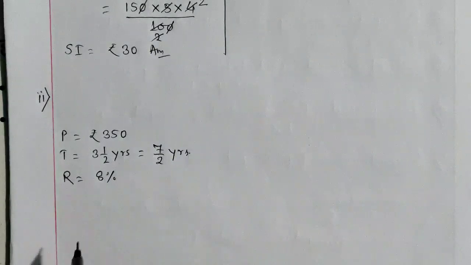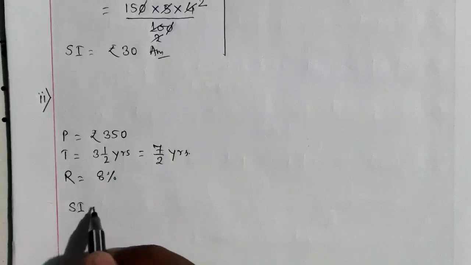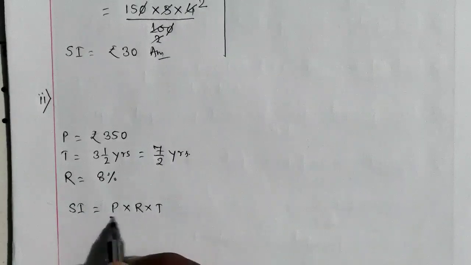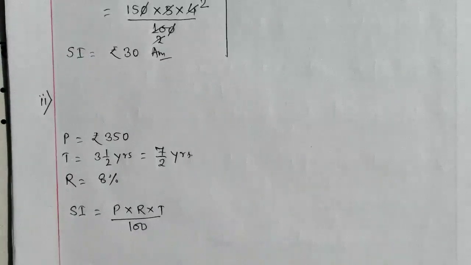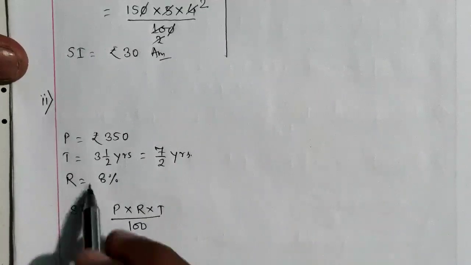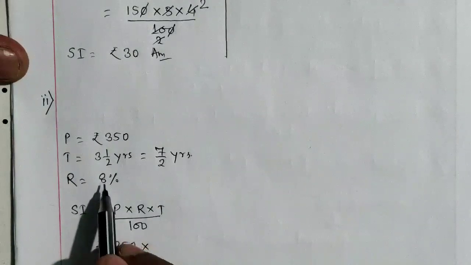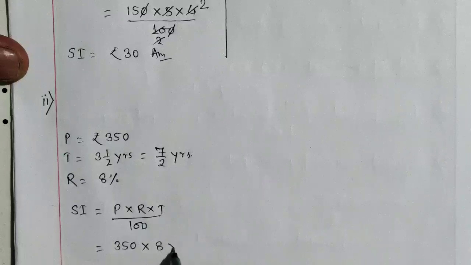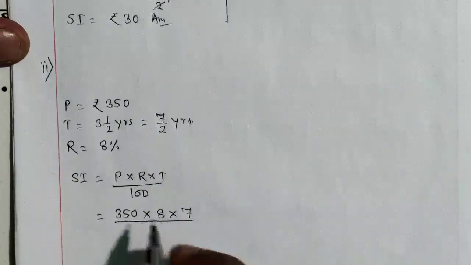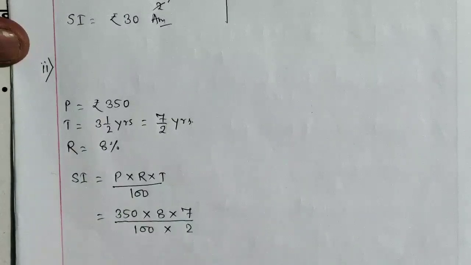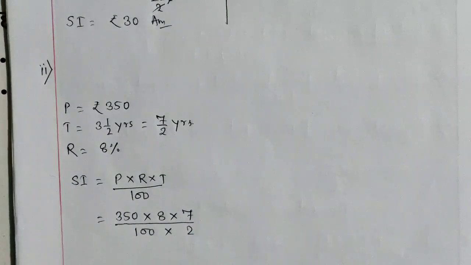Now we have to calculate simple interest. Just now we have learned the formula: SI is equal to P into R into T by 100. The value of P is rupees 350, so we will write 350 here. The value of R is 8%, so we write 8. And the value of time is 7 by 2. Since it is a fraction, the denominator will go downwards, divided by 100. And this 7 by 2 will be written here. We will put the sign of multiplication here.